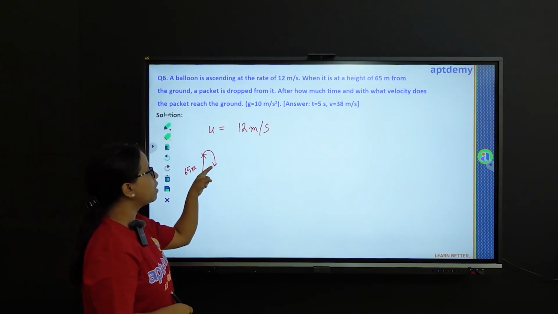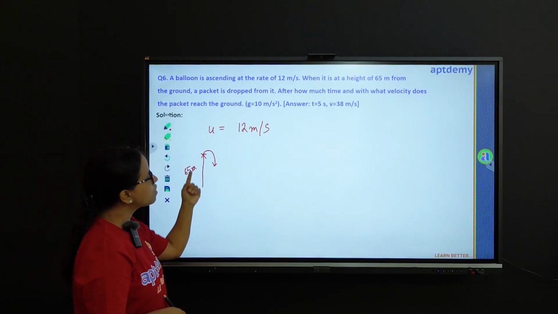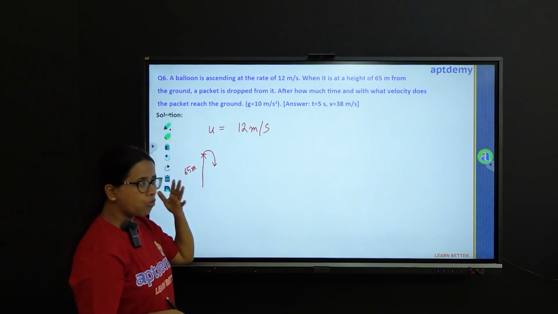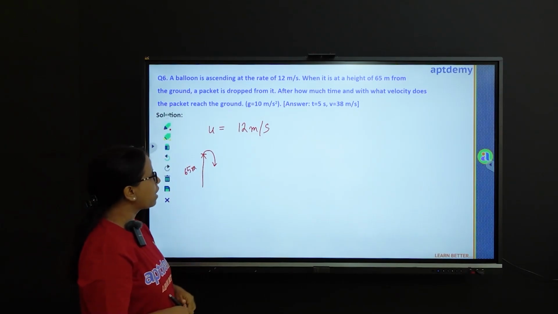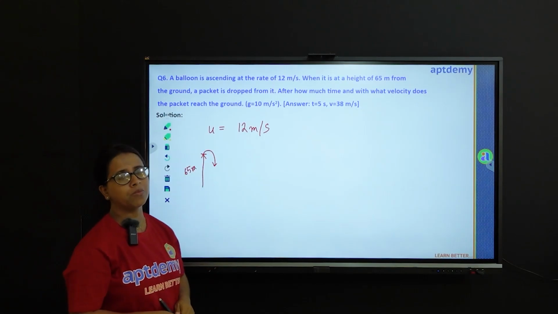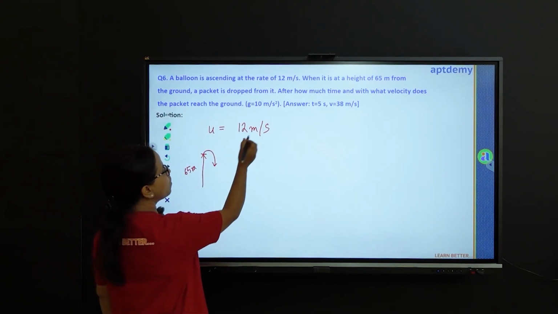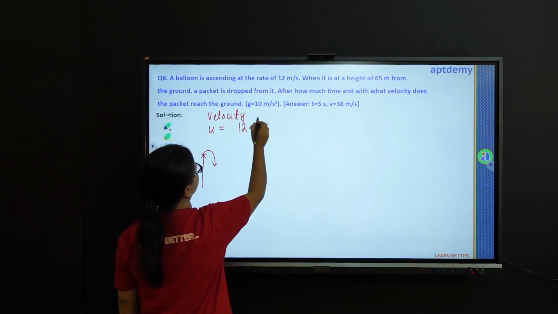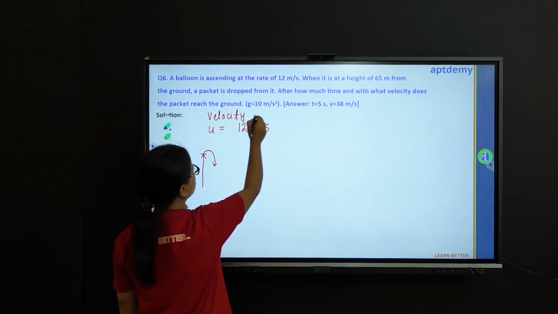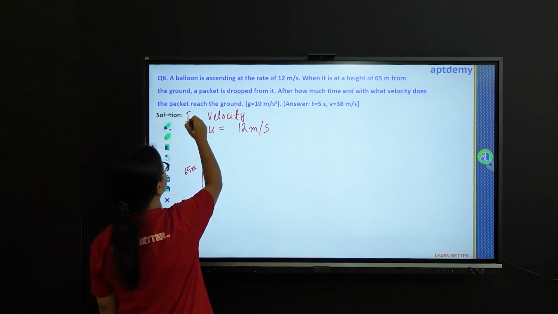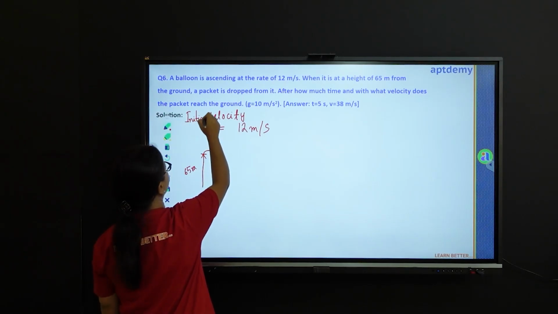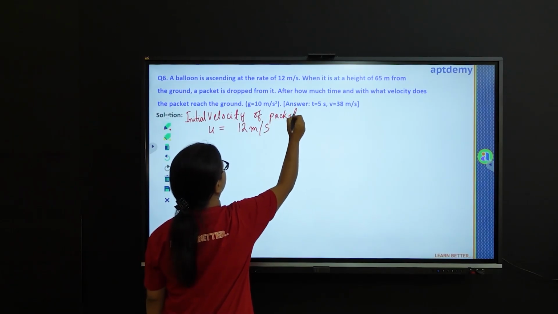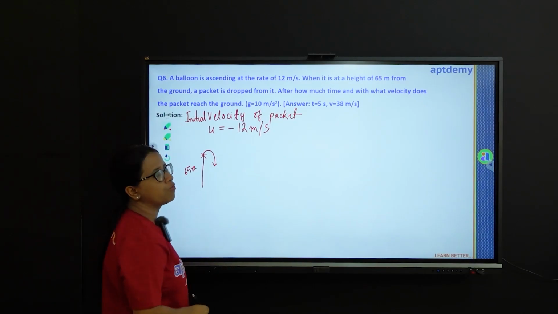But mind it, the packet is falling downwards, but the balloon was ascending upwards, which gives us a hint that we have to write the velocity of the packet as negative of that of the initial velocity of the balloon. So the initial velocity of the packet is u equal minus 12 meter per second.